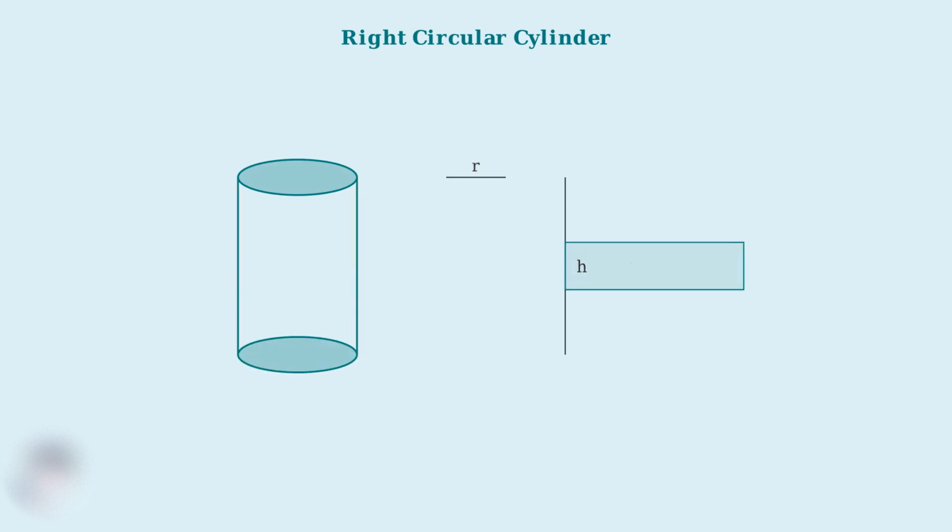First, the right circular cylinder is what we've been using. It has a circular base, and the height is perpendicular to that base. This is the most common type you'll encounter.